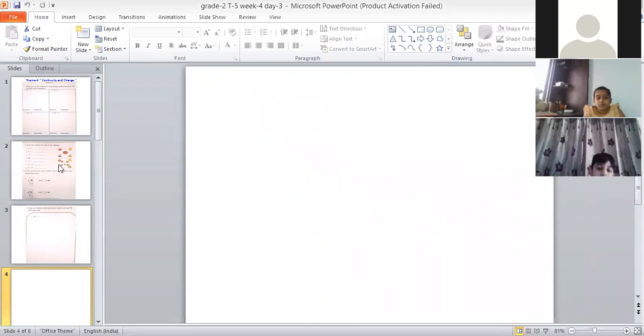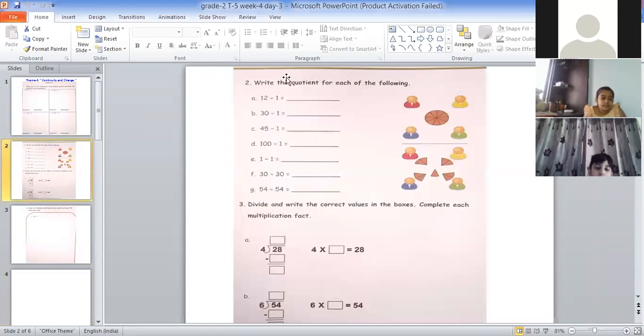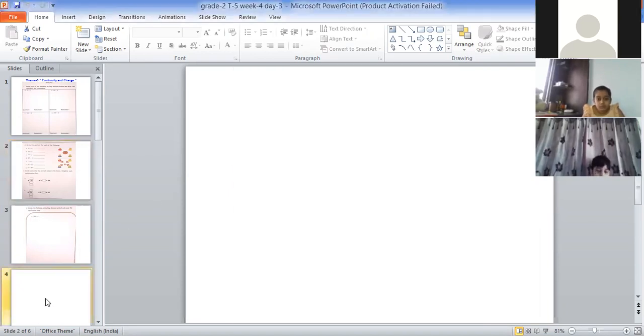Okay, so now let us go back to page number 13. Is there anyone who has any doubt in this, why we are getting the same number? Remember this thing, whenever you are dividing any number by 1, you will get back that same number. One more thing is there, children. Let me give you an example of that also.